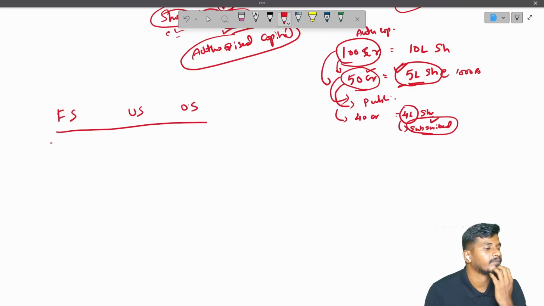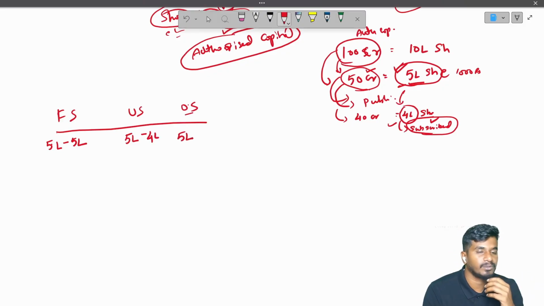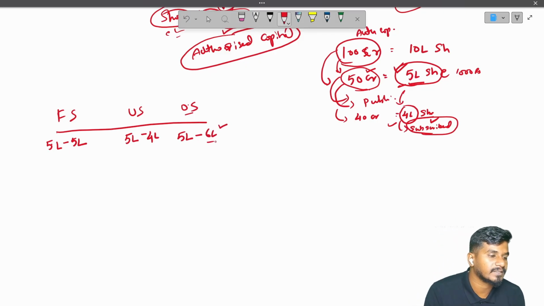Let us say in our case, people bought only 4 lakh shares out of 5 lakh. Let us say issued is 5 lakh and people showed interest or bought shares worth 5 lakh only. So that is fully subscribed. Next, under subscription means 5 lakh shares issued by the company, and people bought only 4 lakh shares as I explained here. Over subscription means 5 lakh shares issued, 6 lakh shares bought by people. So this is over subscription.